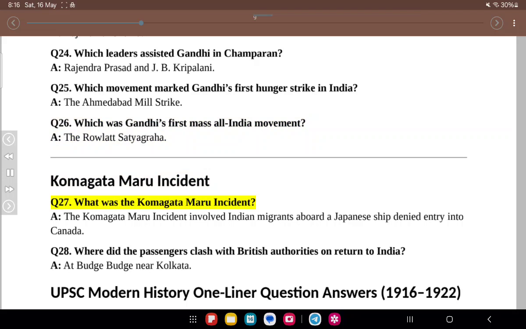Komagata Maru Incident. Q27. What was the Komagata Maru Incident? A. The Komagata Maru Incident involved Indian migrants aboard a Japanese ship denied entry into Canada. Q28. Where did the passengers clash with British authorities on return to India? A. At Budge Budge near Kolkata.